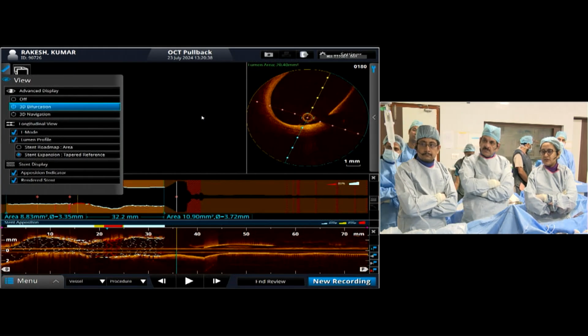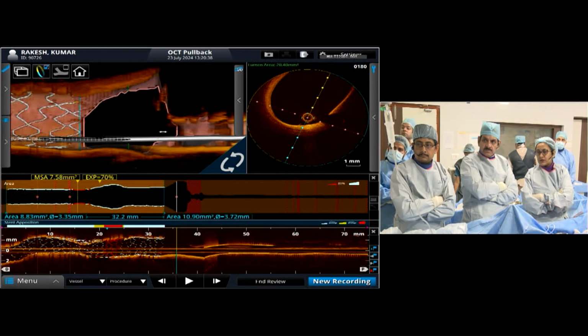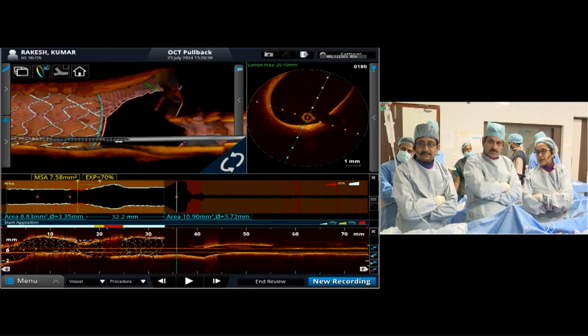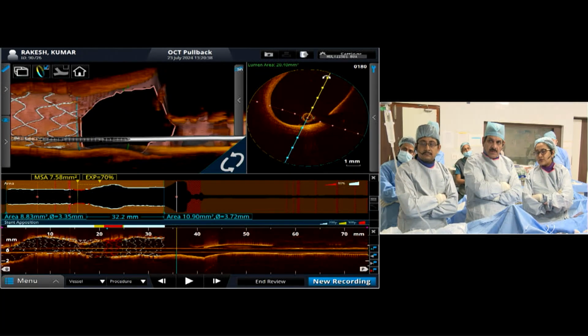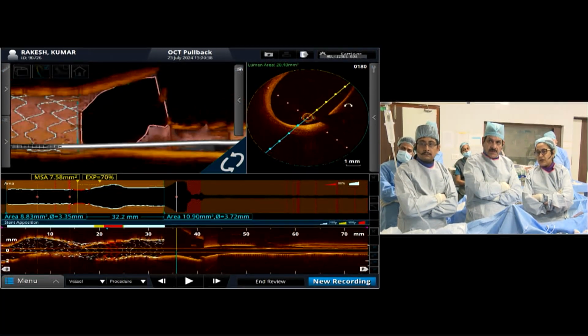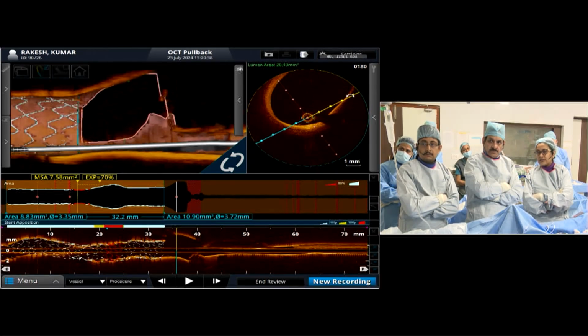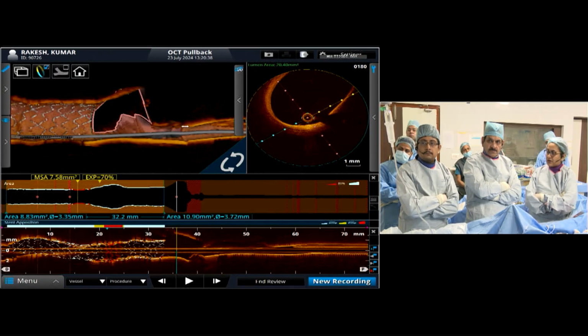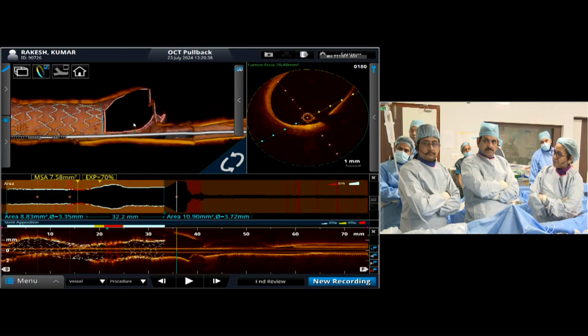Can you have a 3D image? Okay, perfect. So we can clearly see in the 3D image that there are no stent struts protruding in the LCx ostia. The LCx ostia is totally roomy, and at the distal edge and proximal edge also there is no dissection, no malapposition. So I think we did a pretty good job here. What do you think, sir?